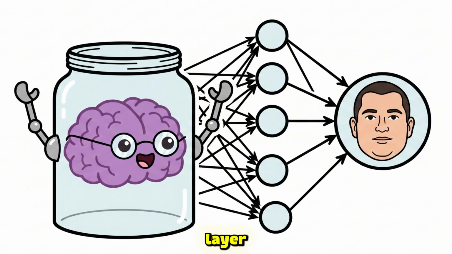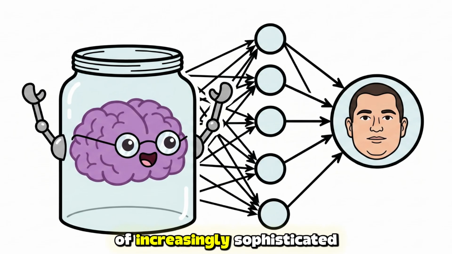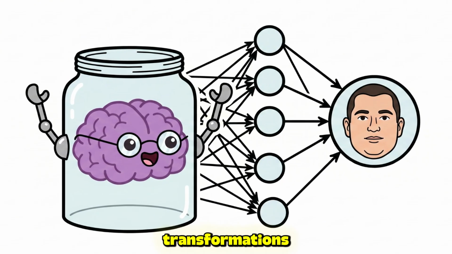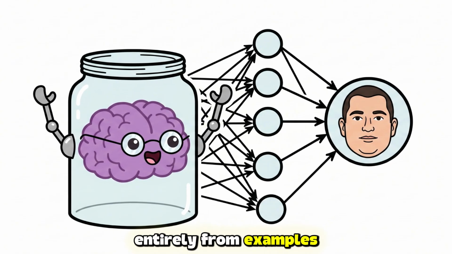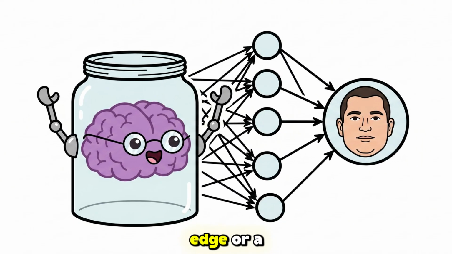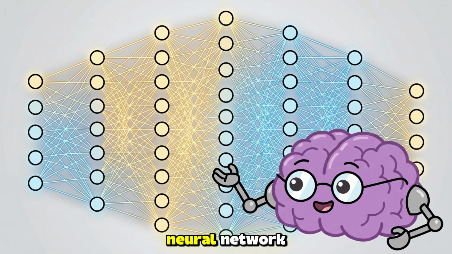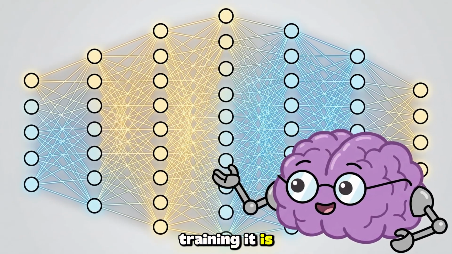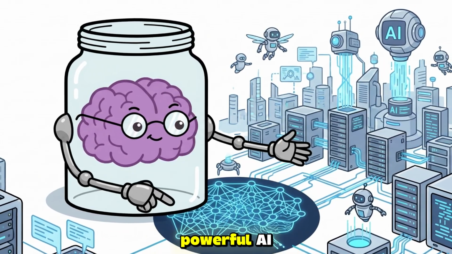By the final layer, the network has extracted meaning from raw pixel data through a cascade of increasingly sophisticated transformations, and it learned to do all of this automatically, entirely from examples, without anyone telling it what an edge or a shape or a face is. This structure is called a deep neural network. The process of training it is called deep learning, and deep learning is the foundation of virtually every powerful AI system that exists today.